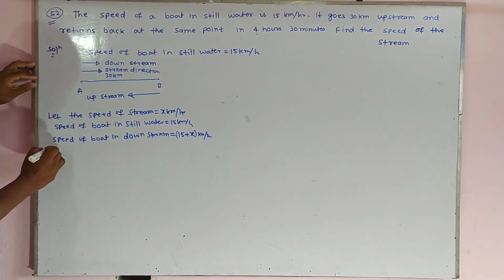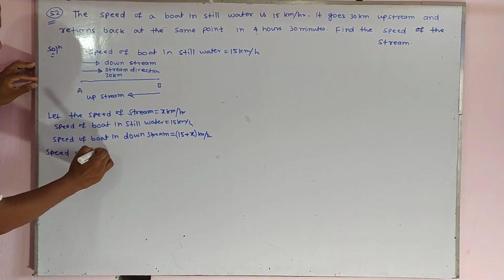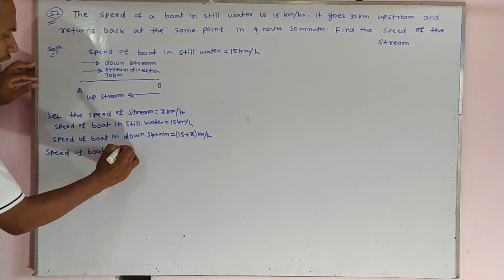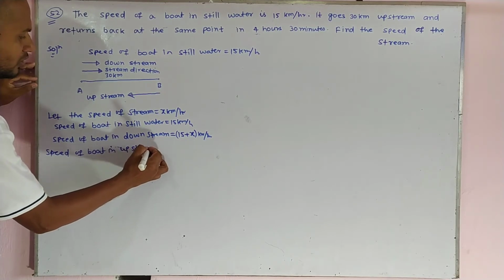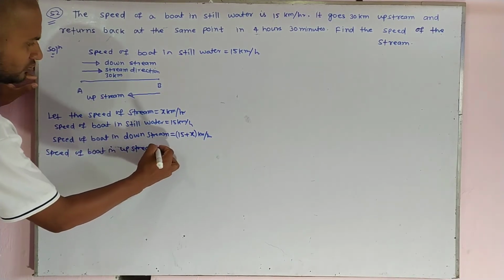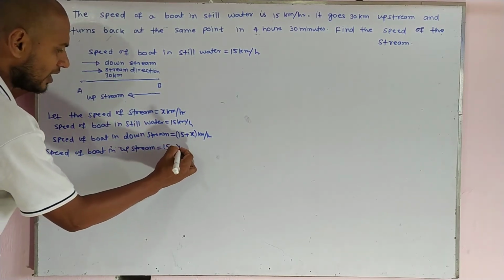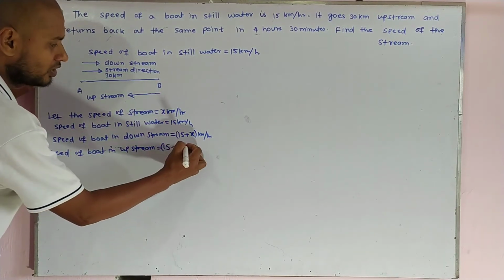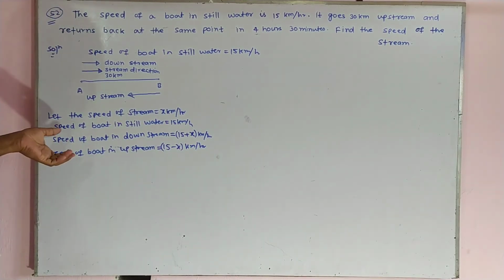And the speed of the boat in upstream becomes 15 minus x kilometer per hour. I hope you are able to follow this concept.